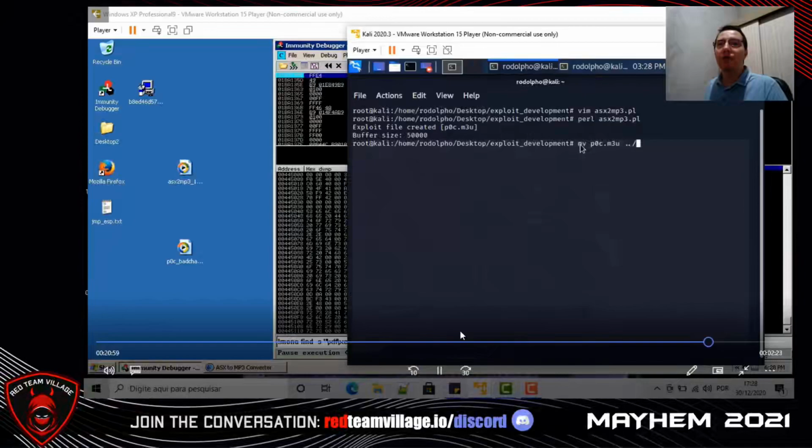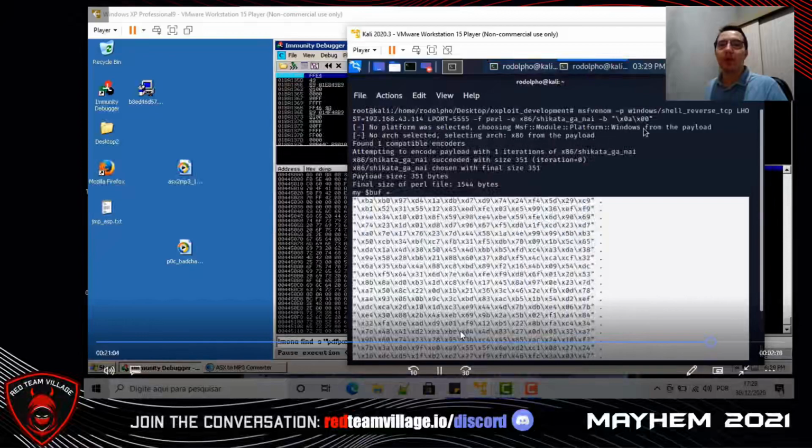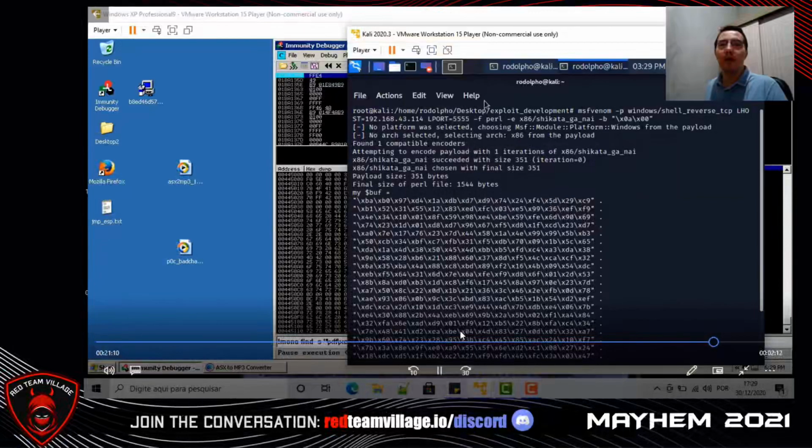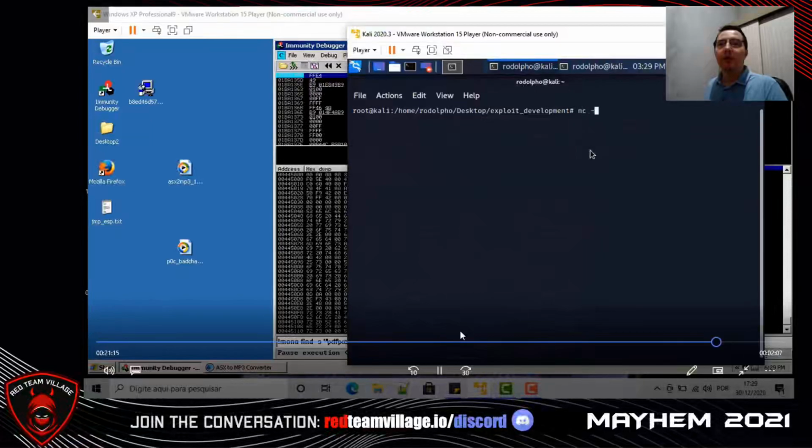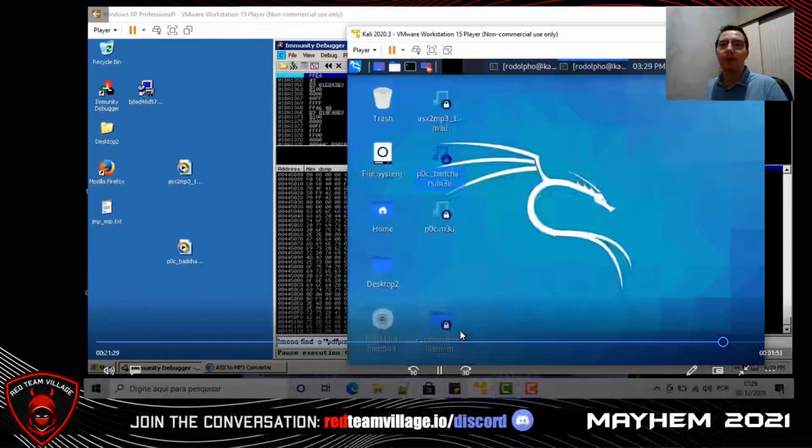Let's copy the POC file to the desktop. So let's put netcat to listen on port 5555 with nc -lnvp 5555. And let's copy our POC file to the victim VM.